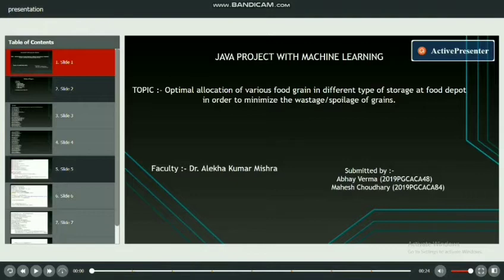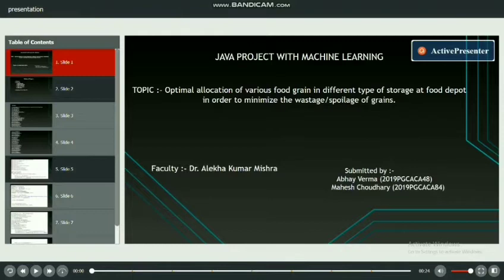Here we are going to demonstrate our project, food grain wastage management. We have used two algorithms in this project: regression modeling and M5P models, classified with the help of Weka, an open source machine learning application.